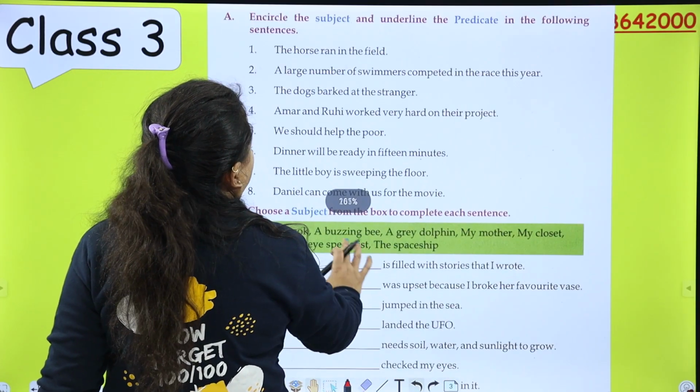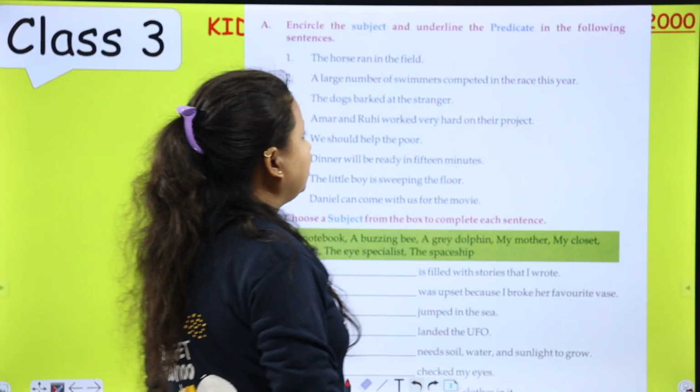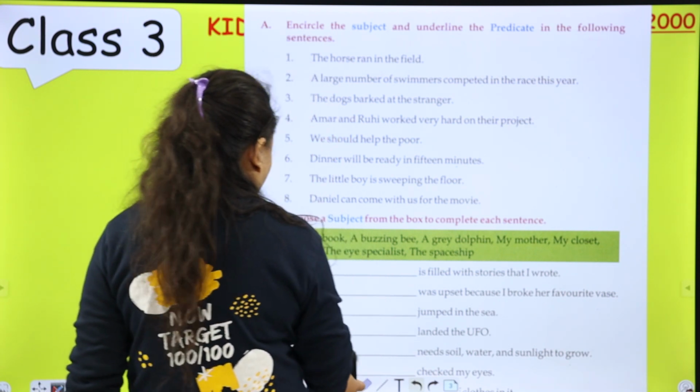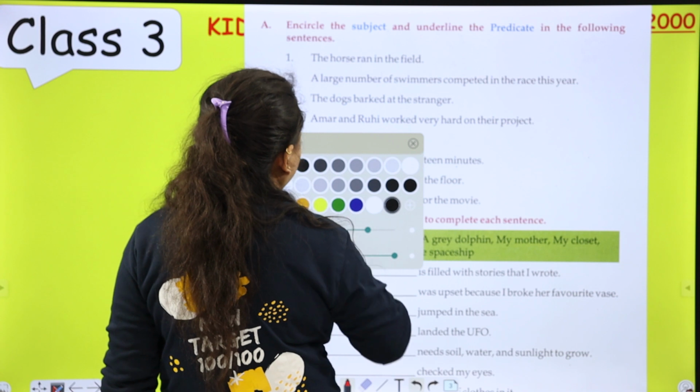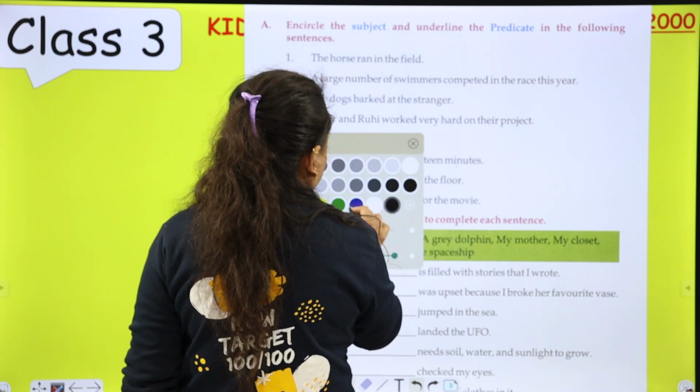Look here. Encircle the subject and underline the predicate in the following sentences. So we have to circle the subject and underline the predicate.